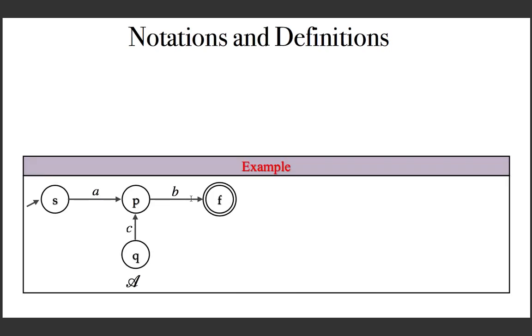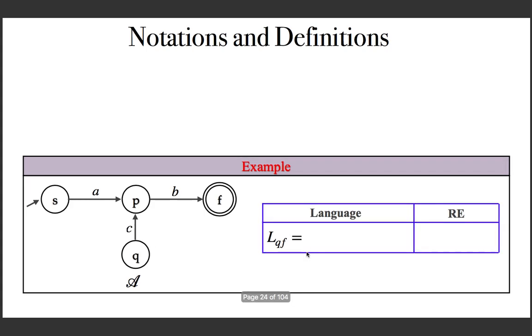These are going to be dry mathematical equations. Let us try to understand these notations using examples. Here is a simple NFA. Q is not reachable, but that doesn't matter. I just need to introduce a notation. I am introducing a notation which is L subscript QF. Let me call it as LQF. And this is a notation which represents all the strings for which there exists a path from the state Q to the state F. From Q to F, which are all the paths.